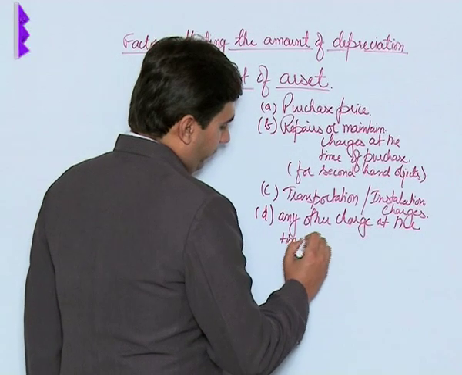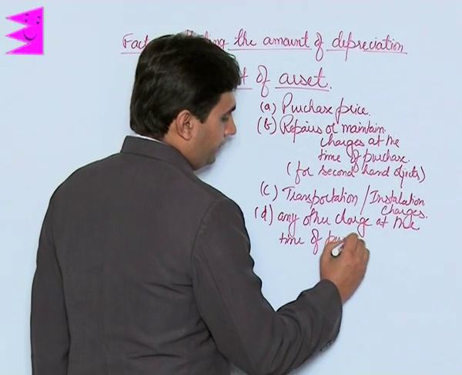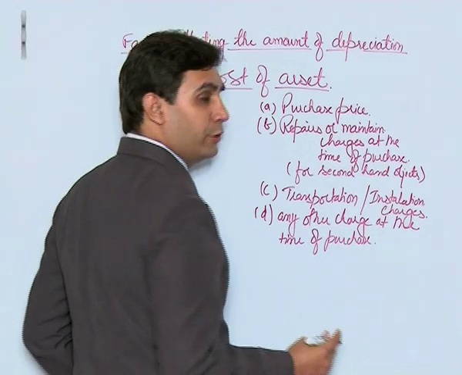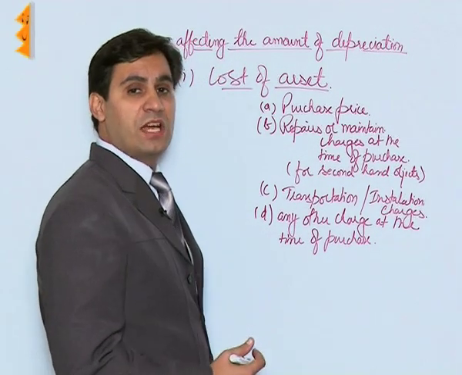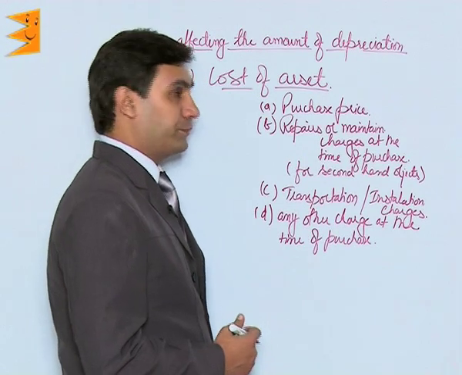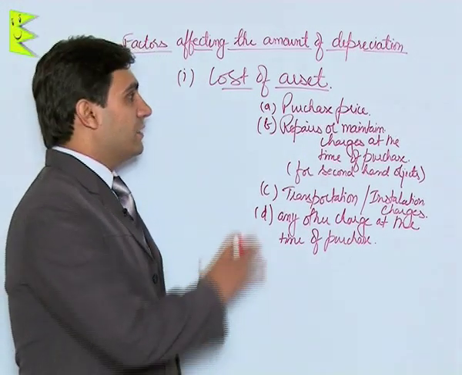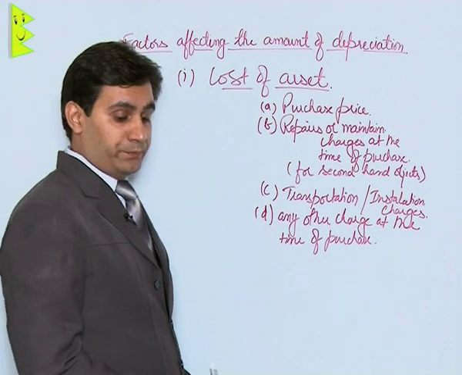It might include sales tax for the government. It might include any brokerage or commission charges that are to be paid. So now the first factor is the cost of the asset.